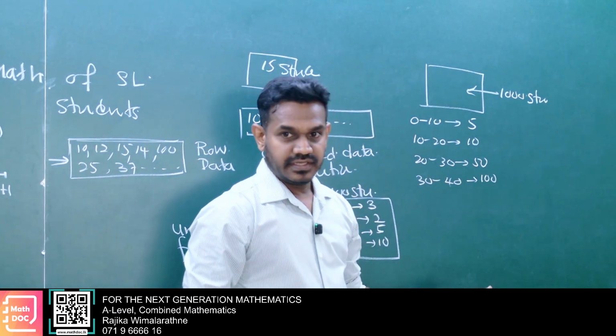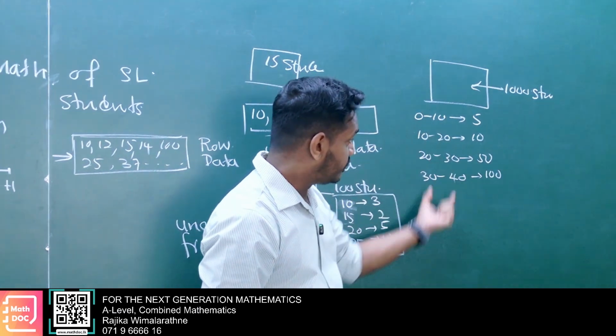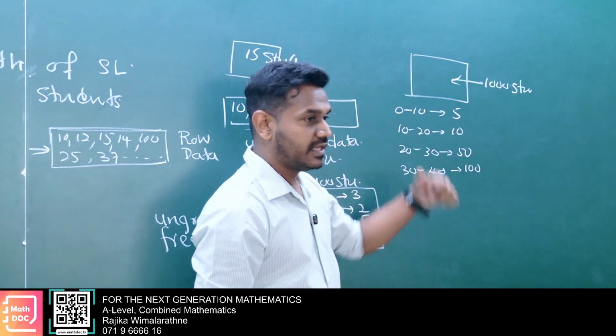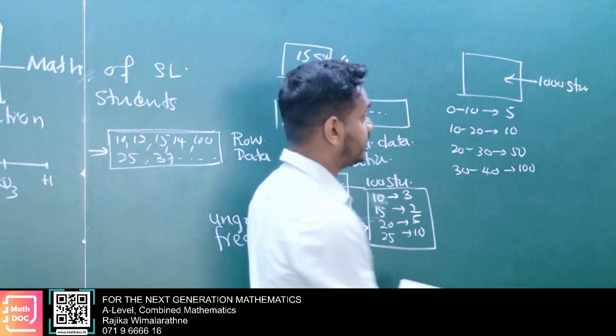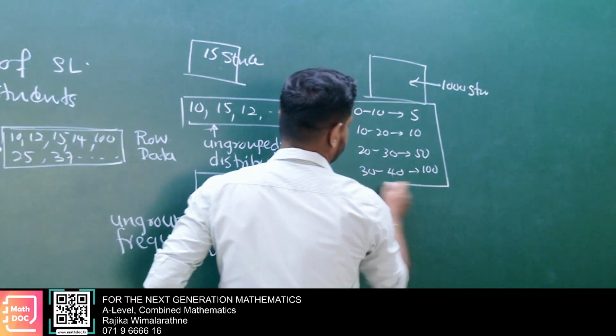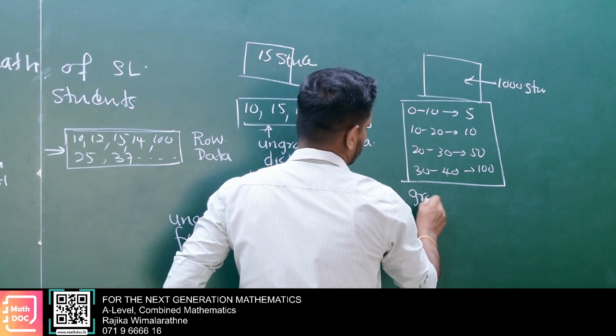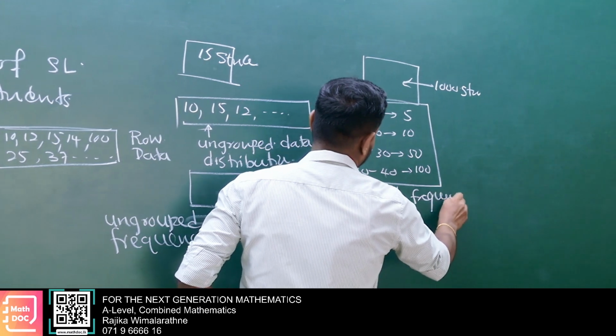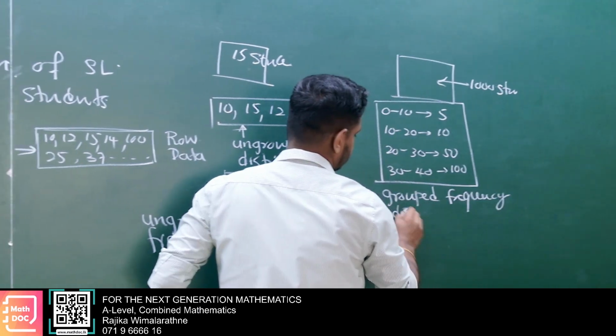So on we can group them. This we call a grouped frequency distribution.